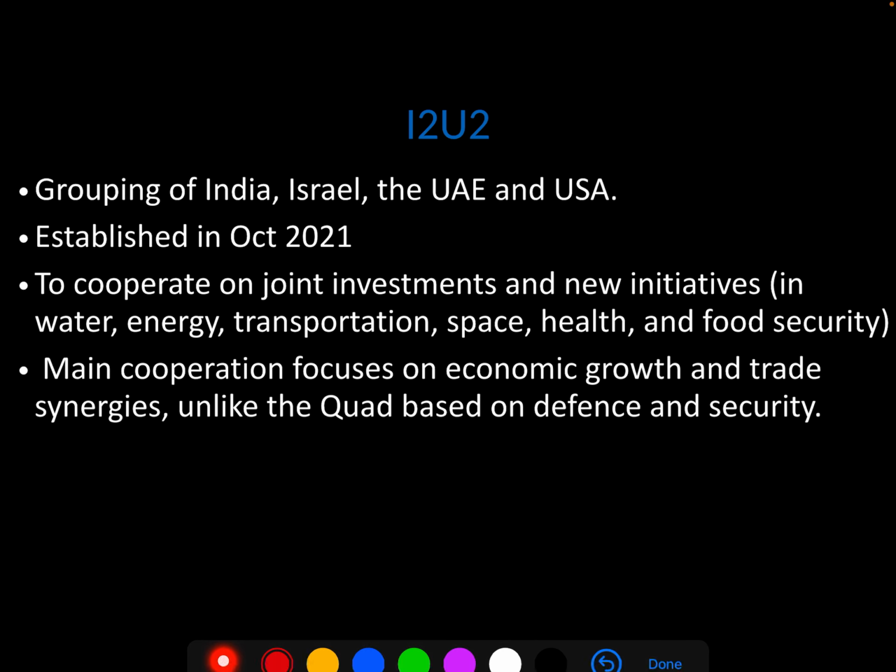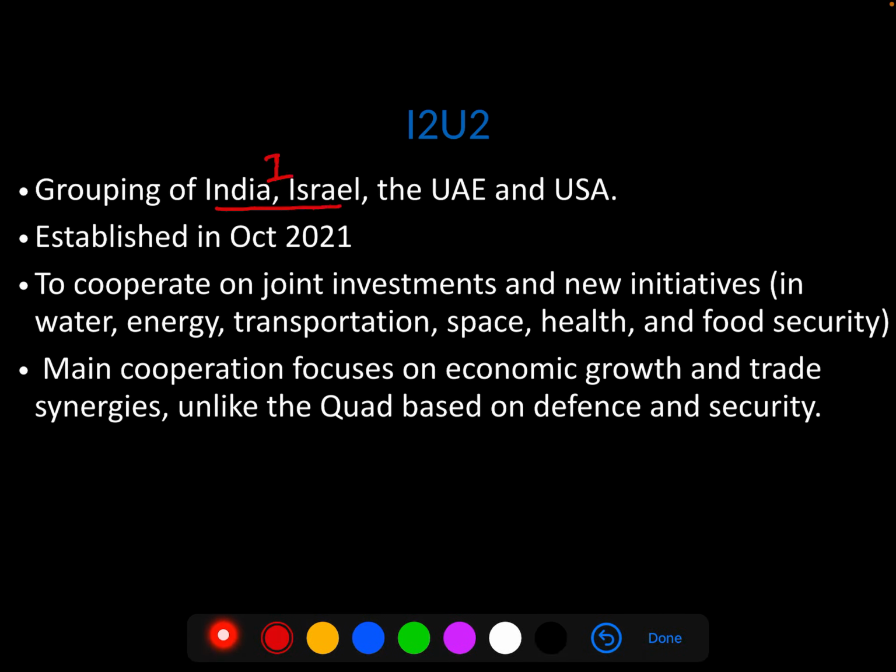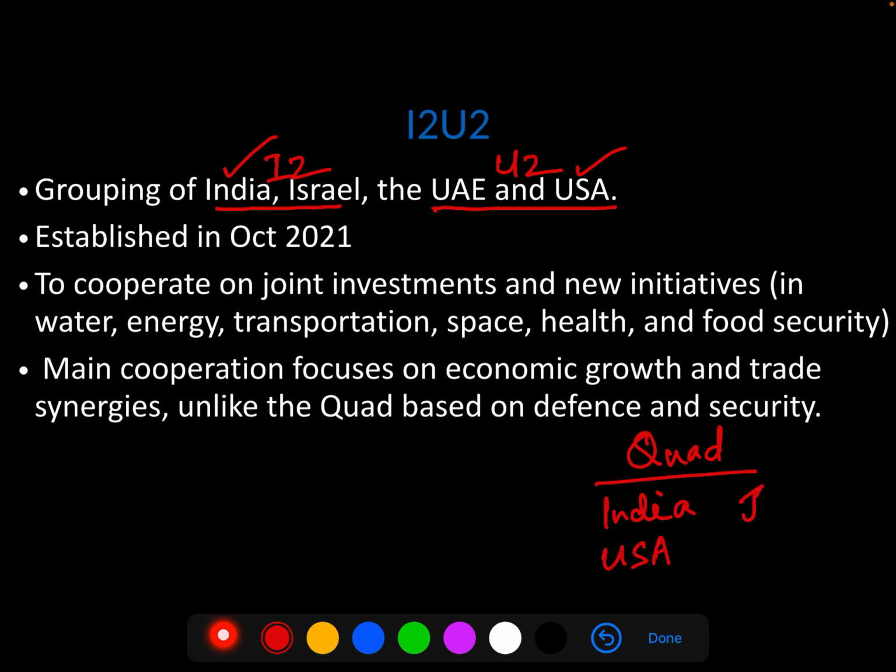I2U2 is a grouping of India and Israel, that is the I2, and then UAE and USA, that is U2. It is interesting to note that both India as well as USA are members of this grouping, which has only 4 members as of now. So this reminds you of another grouping of 4 members in which both India and USA are also members, that is the Quad. Quad, which is made up of India, USA, Japan and Australia.